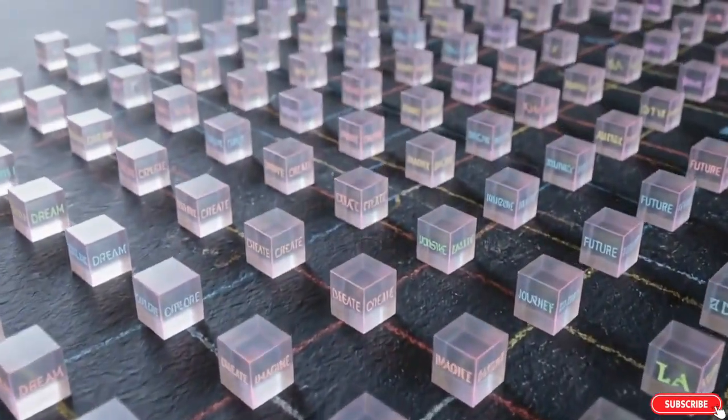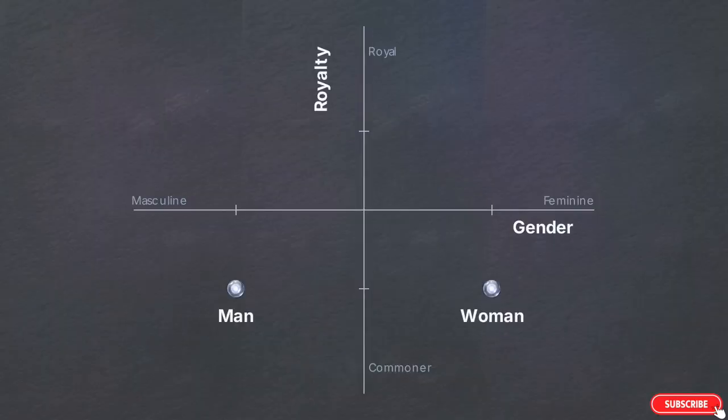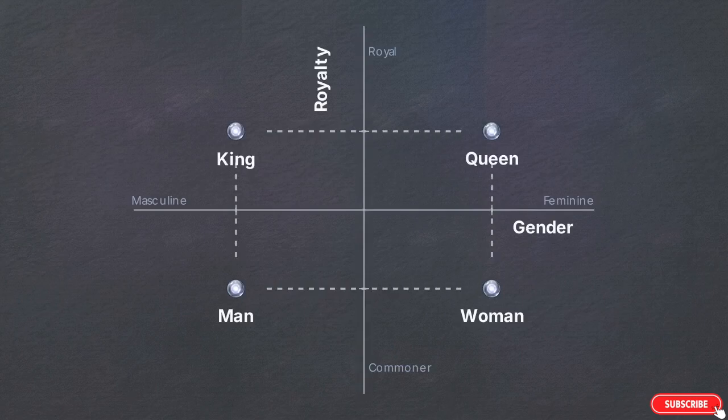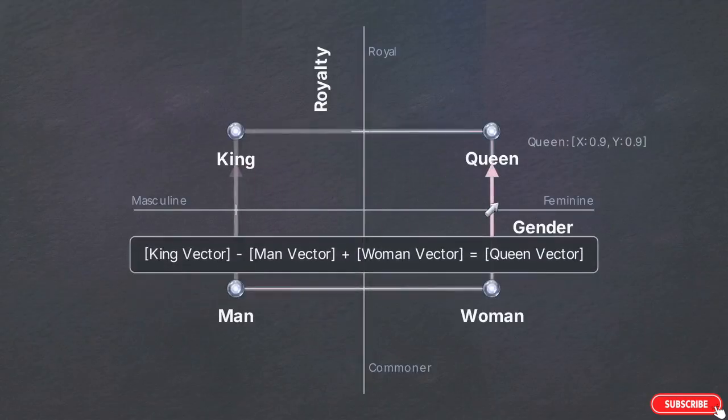between concepts. This graph plots concepts on two axes, horizontal gender and vertical royalty. Man sits bottom left, woman bottom right. King and queen keep that exact left-to-right gender gap, but are elevated to the top. The geometric distance between both pairs is exactly identical. The computer still lacks a human definition of queen, but it resolves the concept by solving a literal geometric equation. If you take the coordinates for king, subtract man, and add woman, the resulting vector lands precisely on the coordinates